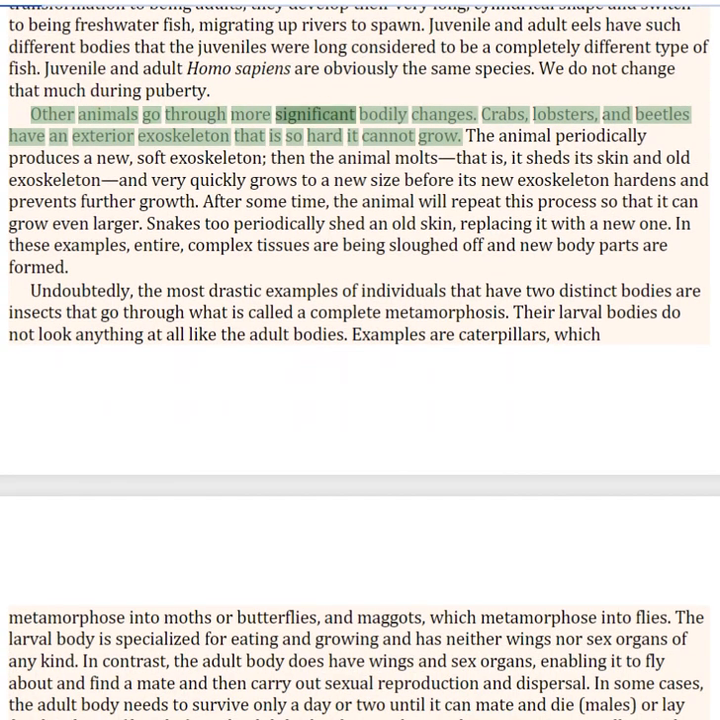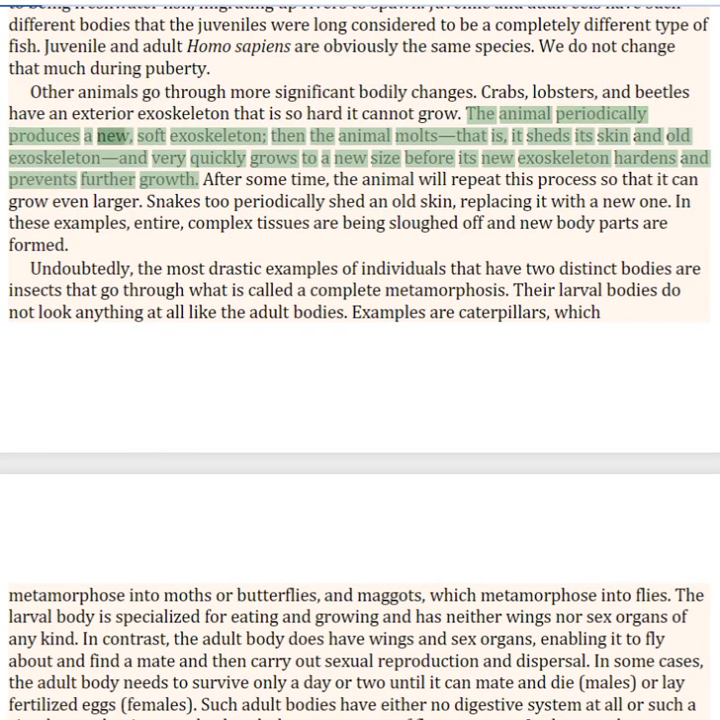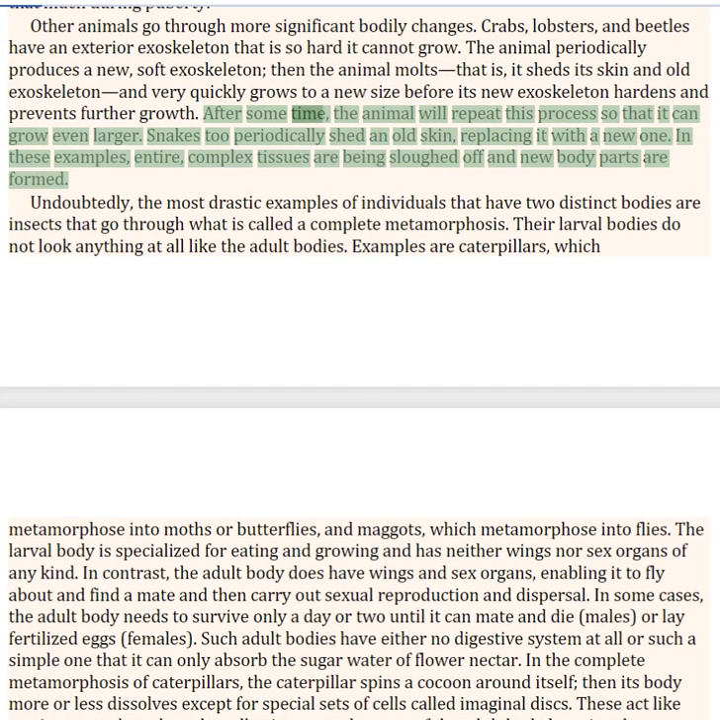Other animals go through more significant bodily changes. Crabs, lobsters, and beetles have an exterior exoskeleton that is so hard it cannot grow. The animal periodically produces a new, soft exoskeleton, then the animal molts, that is, it sheds its skin and old exoskeleton, and very quickly grows to a new size before its new exoskeleton hardens and prevents further growth. After some time, the animal will repeat this process so that it can grow even larger. Snakes too periodically shed an old skin, replacing it with a new one. In these examples, entire, complex tissues are being sloughed off and new body parts are formed.